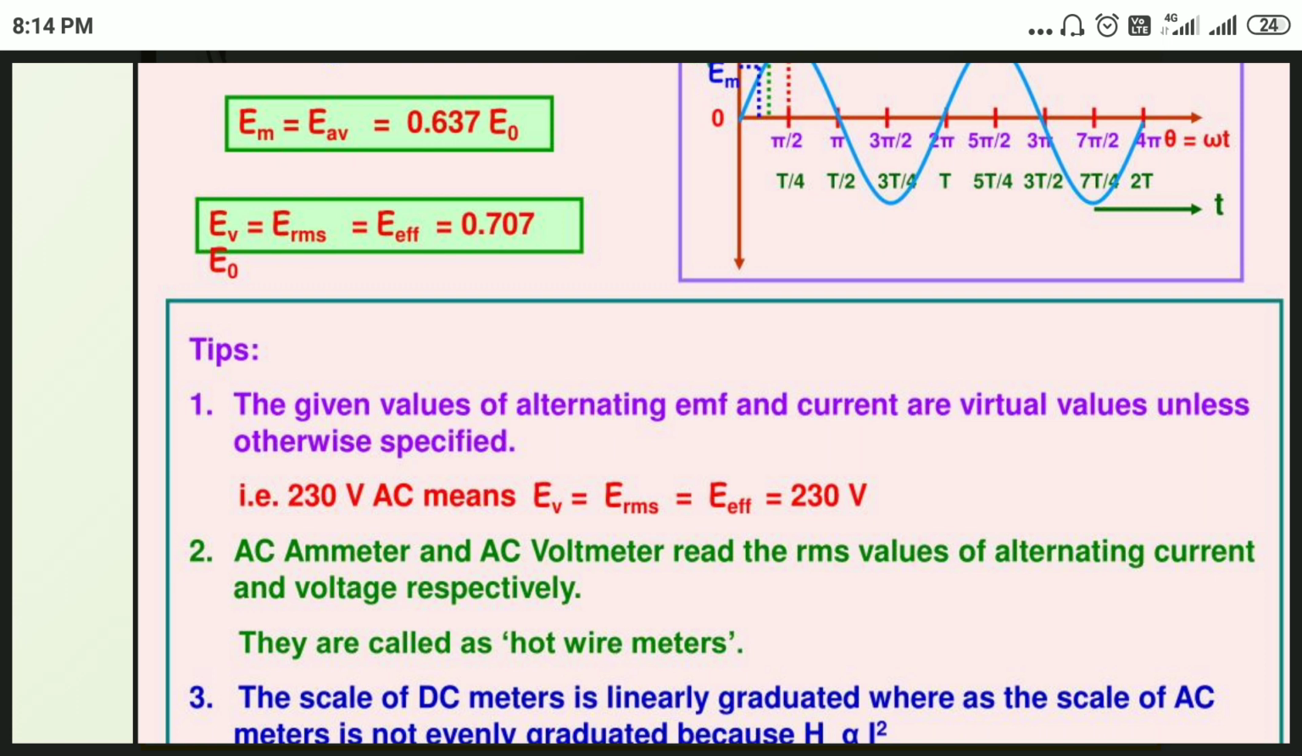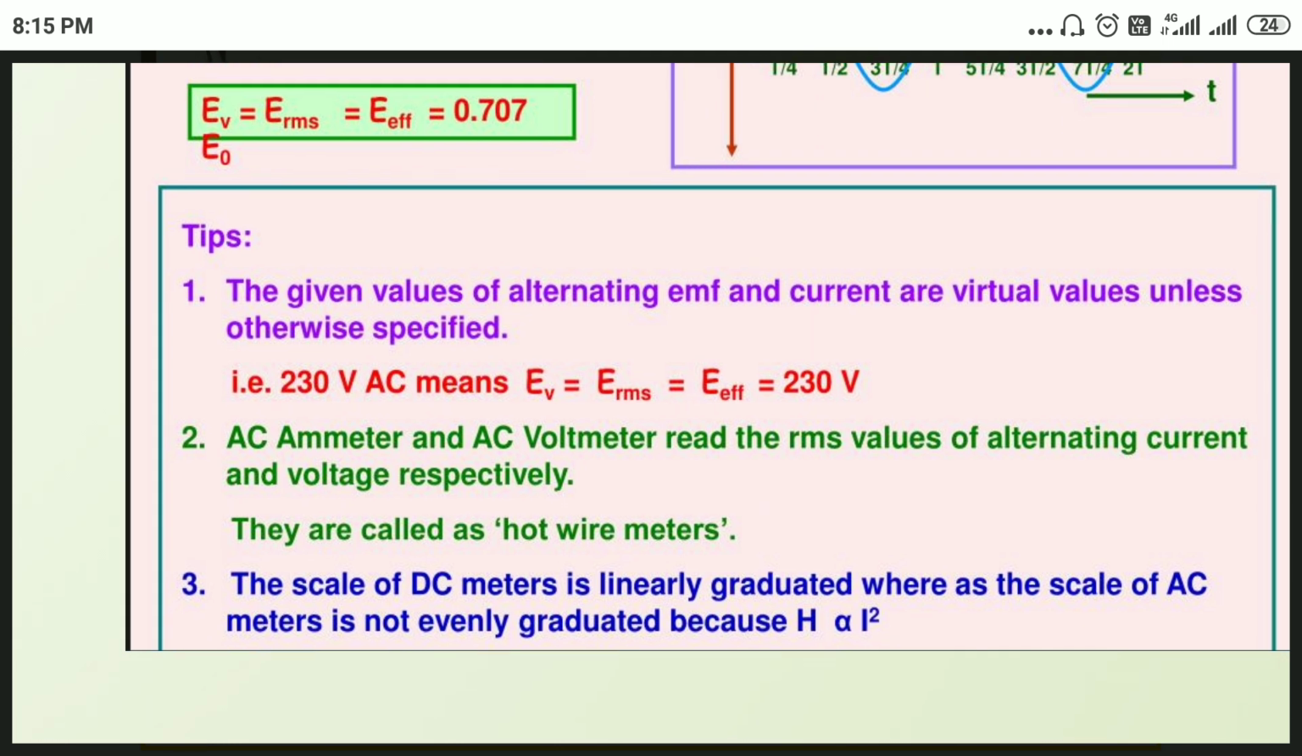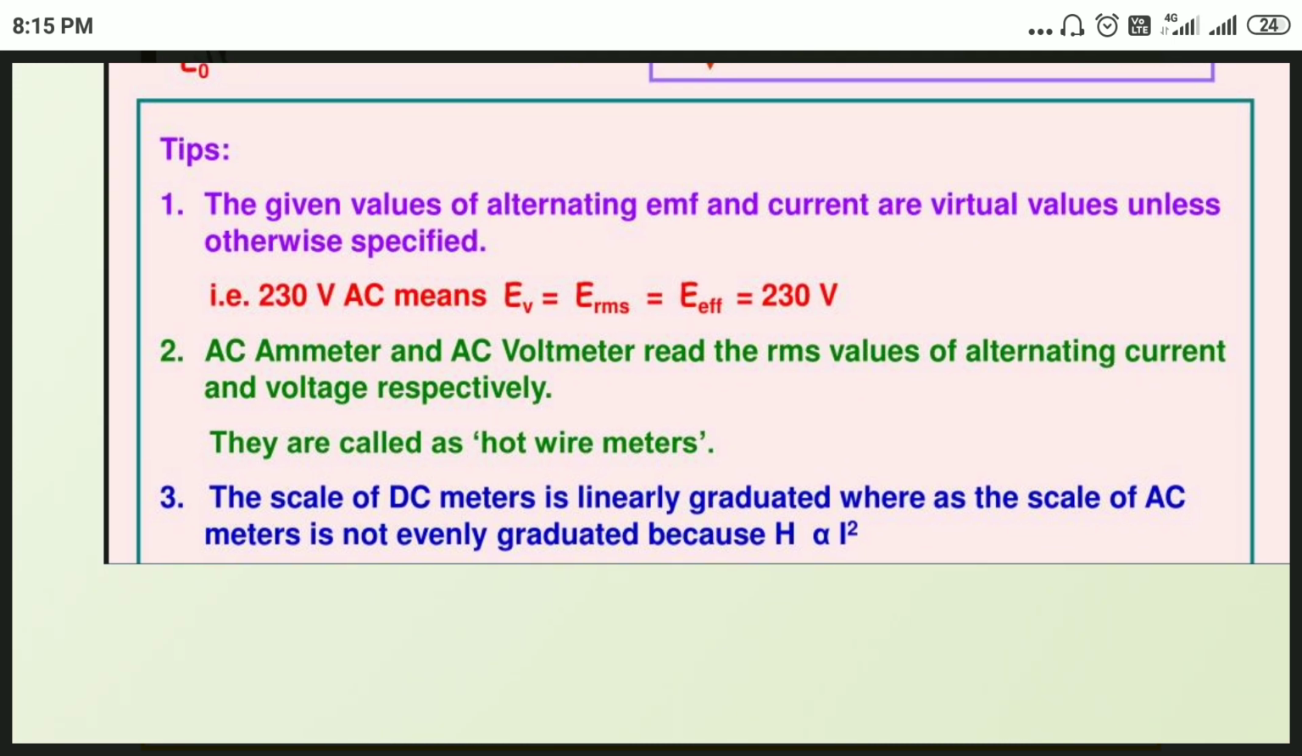The RMS voltage of the AC mains is 230 volt. An AC ammeter and AC voltmeter read only the RMS values of alternating current and voltage respectively. Our multimeter or AC analog meters always measure the RMS values only. They are also called hot wire meters. The scale of a DC meter is linearly graduated, whereas the scale of an AC meter is not evenly graduated because the reading is directly proportional to the square of the current.